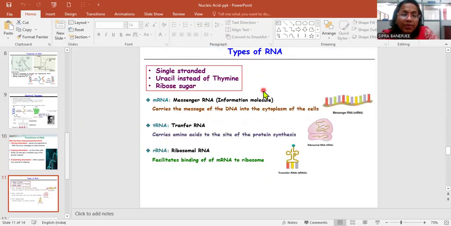Now there are different types of RNA also: mRNA, tRNA, rRNA. mRNA means messenger RNA, which carries the message from DNA into the cytoplasm of the cell. Transfer RNA carries amino acids to the site of synthesis. rRNA facilitates the binding of mRNA to the ribosome.